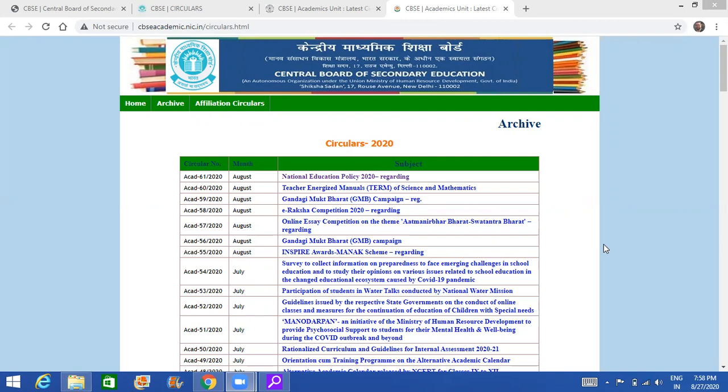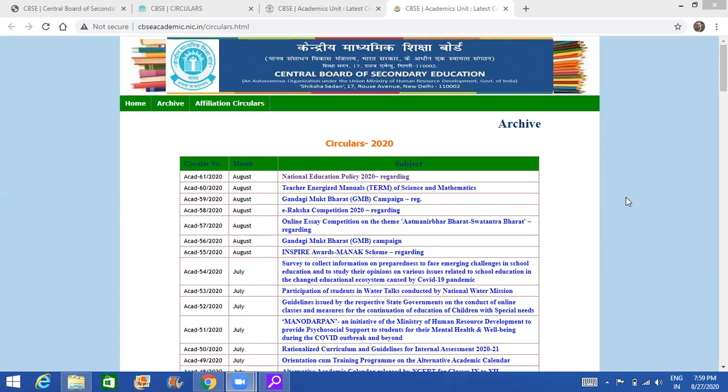Teachers and all the stakeholders were asked to give their suggestions on how NEP 2020 can be implemented. You know that more than 1000 suggestions were taken from different organizations, and more than a lakh suggestions from different parts of India and across the world where CBSE schools are there. These thousands and lakhs of suggestions were combined together to draft the National Education Policy 2020.